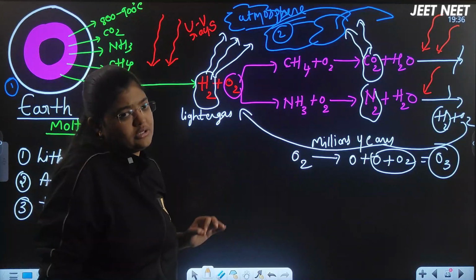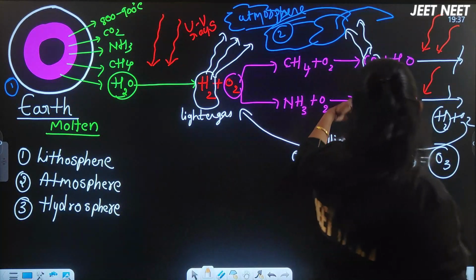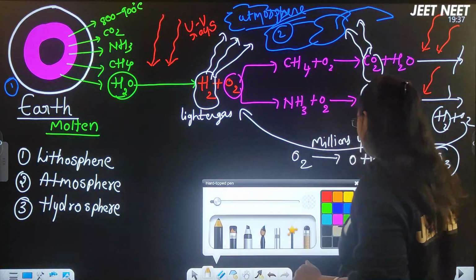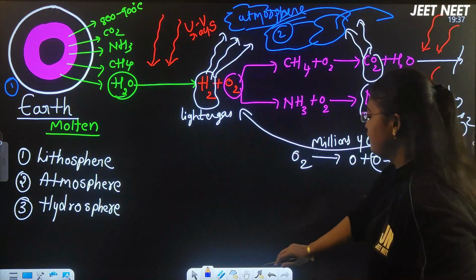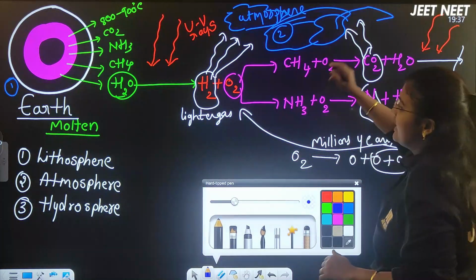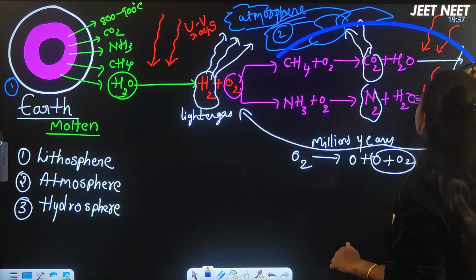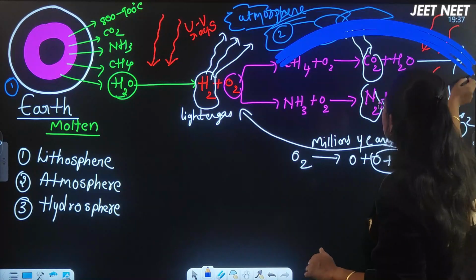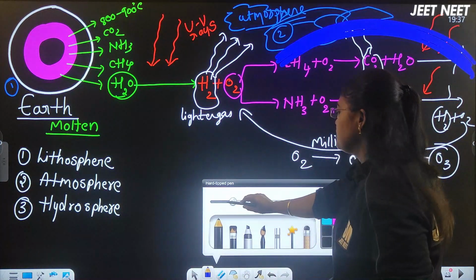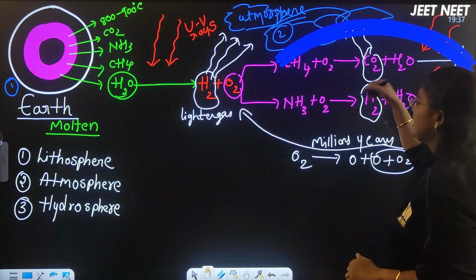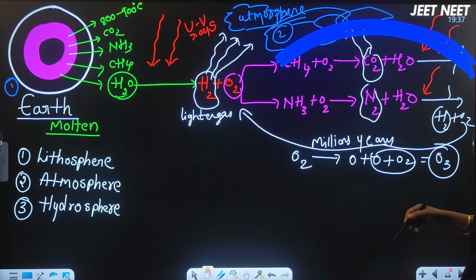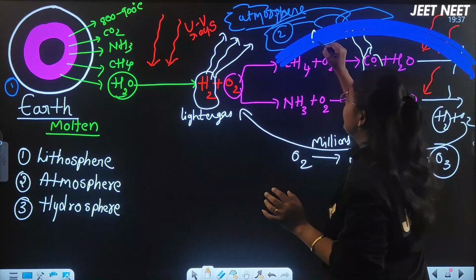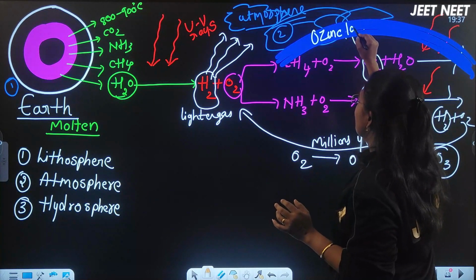This happened because this single reaction was continuously happening in the atmosphere, right? Where the atmosphere was forming continuously, and when the O3 formation started, for the first time upon the earth, the ozone layer formation also started. Imagine now this is the ozone layer, right? Ozone layer formation started because O was available in the free form, so that O combined with the O2 to form O3, and thereby the ozone layer formation started.